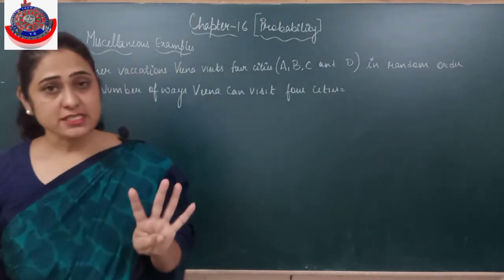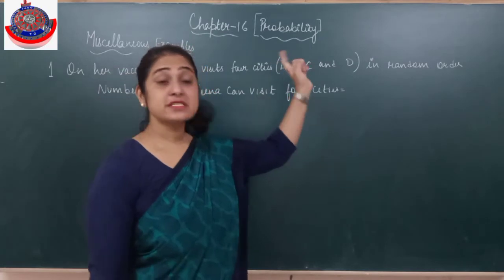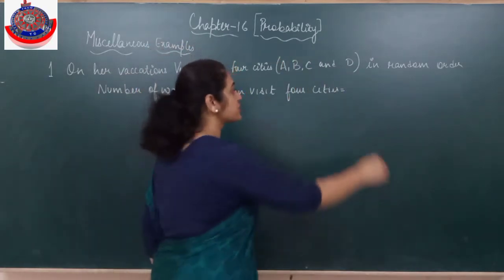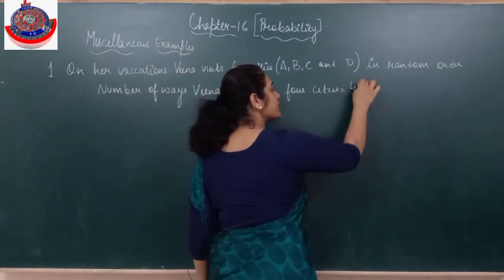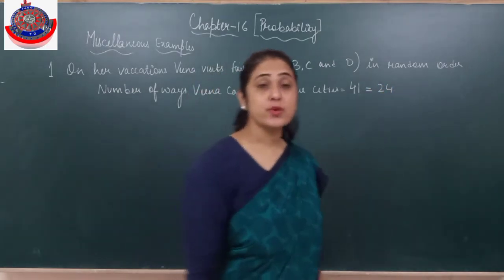I have 4 cities, and a person has to visit 4 cities. So in how many ways can she do that? 4 factorial, that is 24.